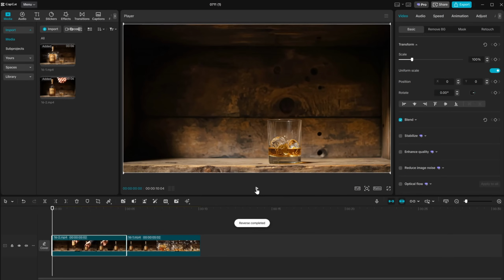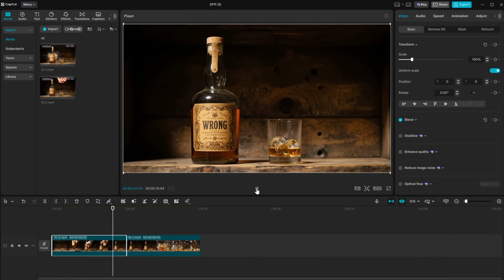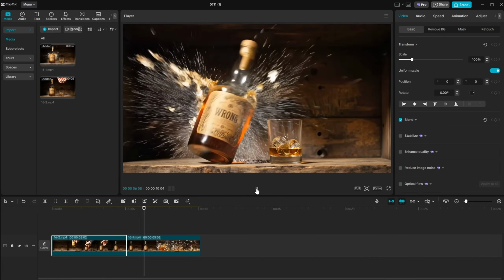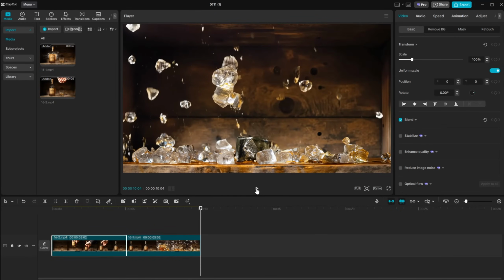Then I reversed the video, so now it looks like a hand is placing the bottle there. After that, I added a second video that starts from the same frame, where the bottle explodes into small parts. This gave it a nice visual effect.